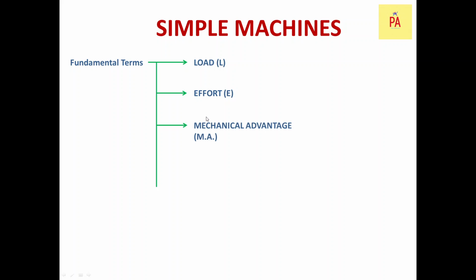The next, third one, is mechanical advantage. By seeing the term advantage, mechanical advantage is the tool by which you understand how efficient or in what way the machine works. We will go into detail for mechanical advantage as well. The next one is velocity ratio. It is a ratio of two velocities: the velocity of the effort point to the velocity of the load point. Next is efficiency, the most important term in our life.